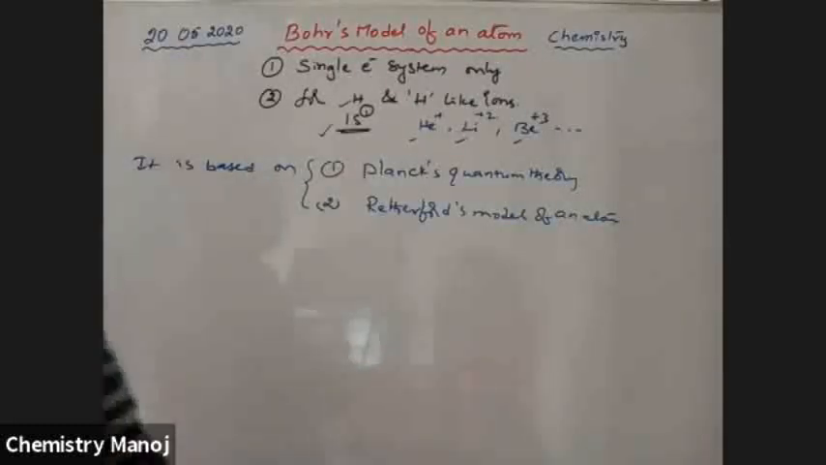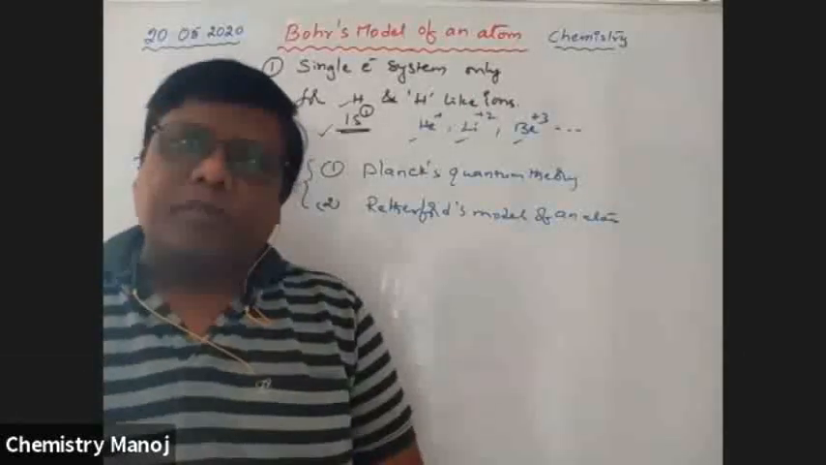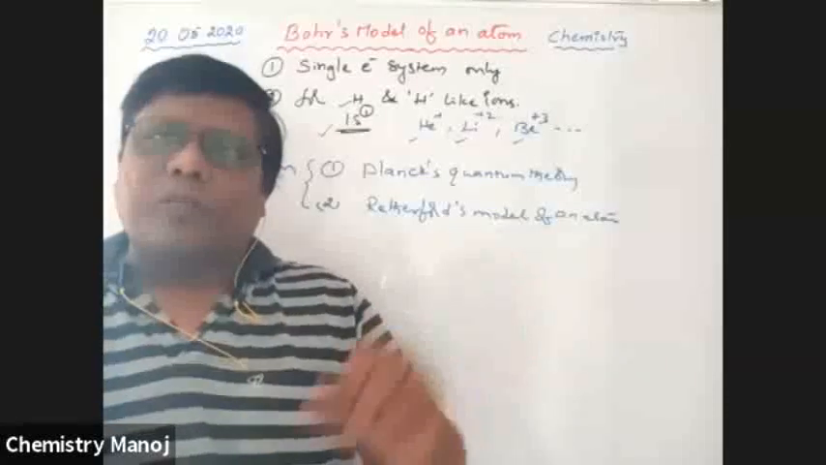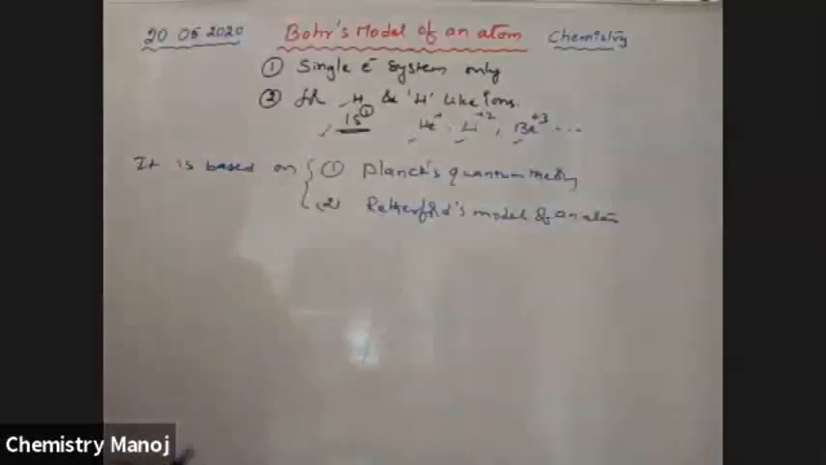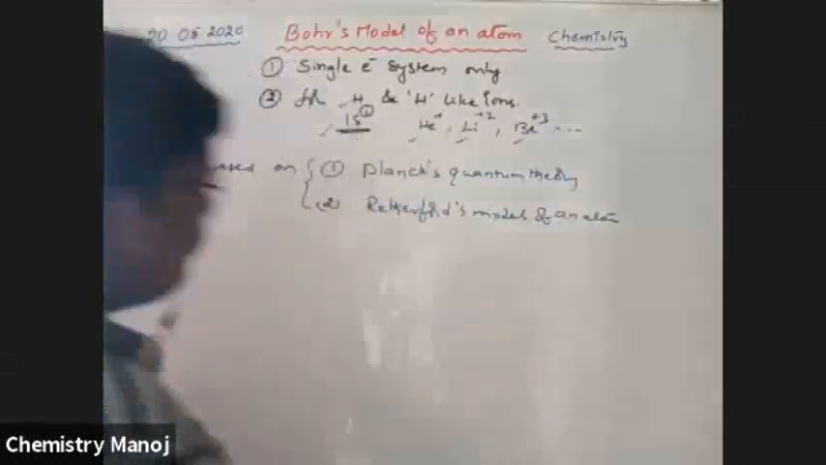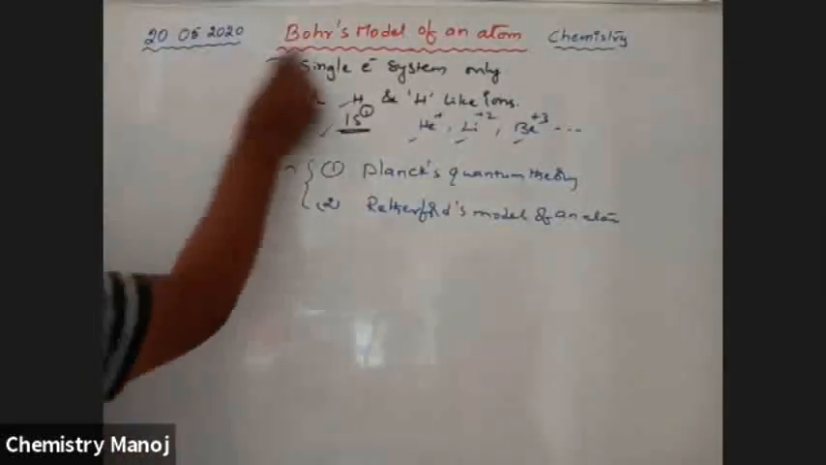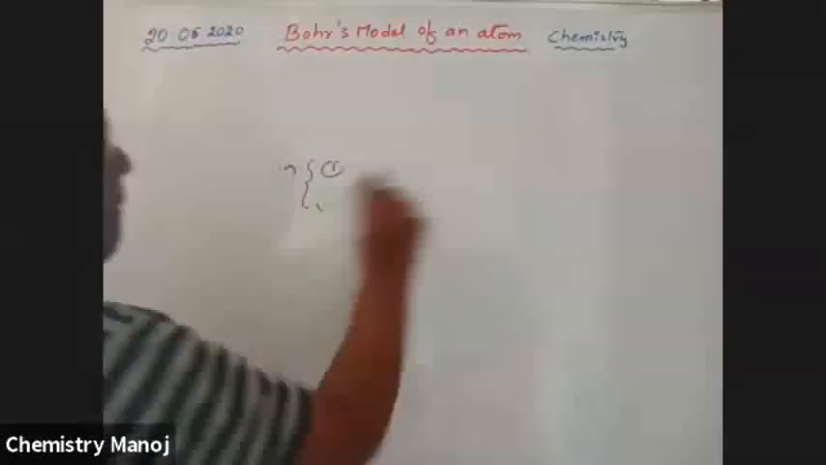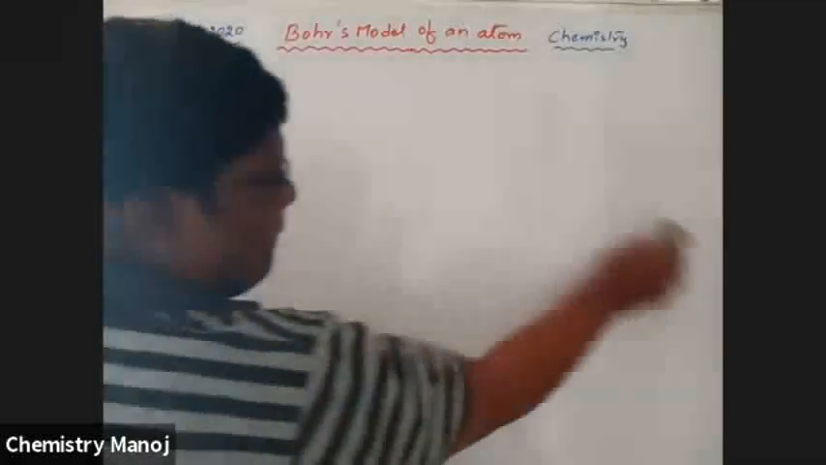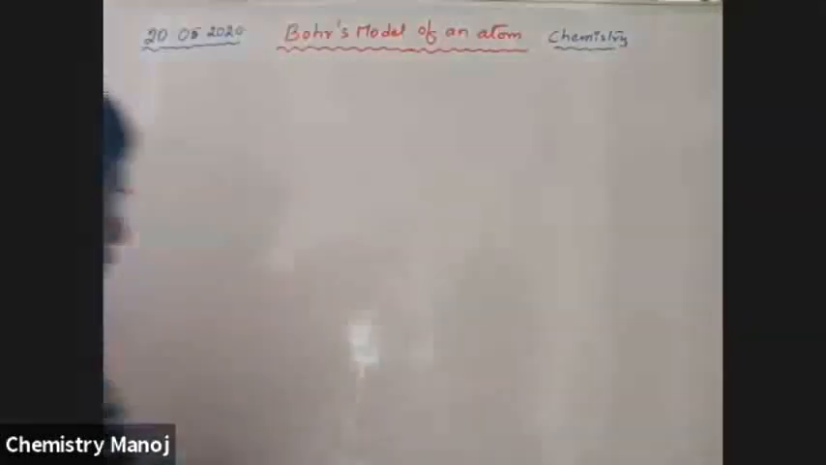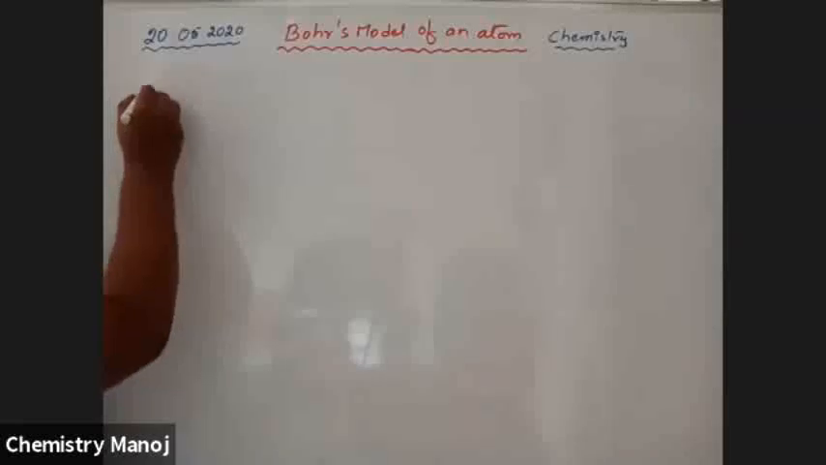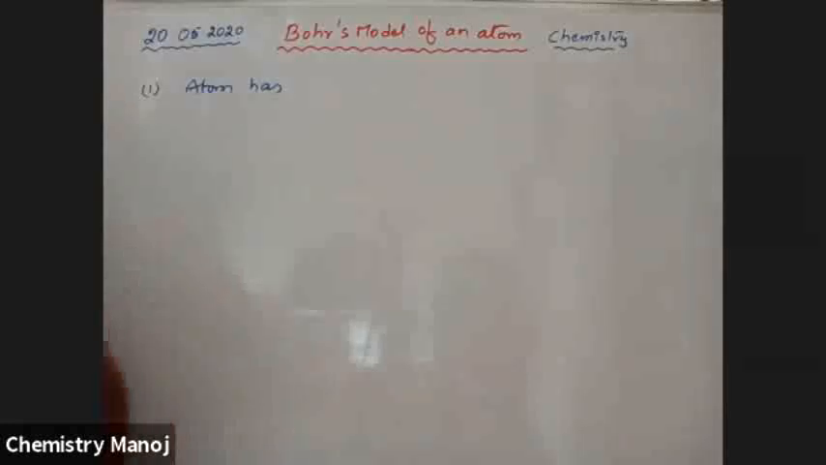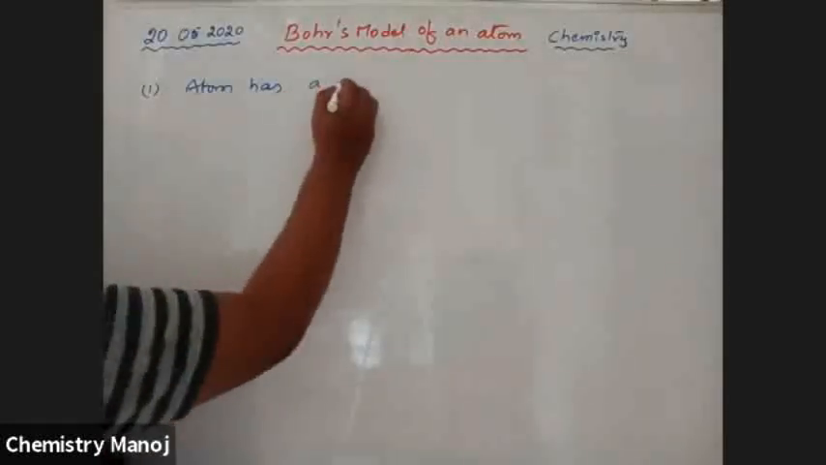Now, what are the important postulates of this Bohr's atomic theory? So this is important towards your subjective side, that is intermediate side, important postulates. What are those important postulates? So see here, the postulates in Bohr's atomic theory. First one, atom has a nucleus.